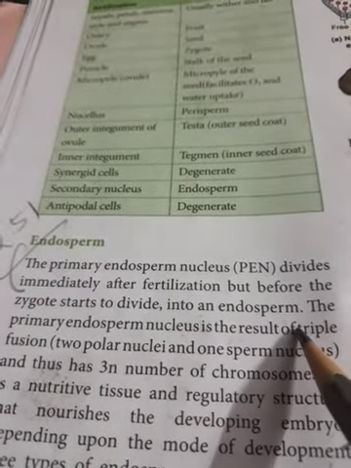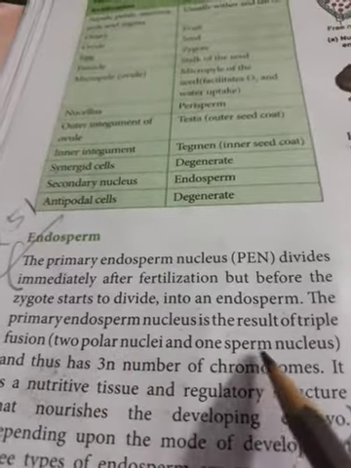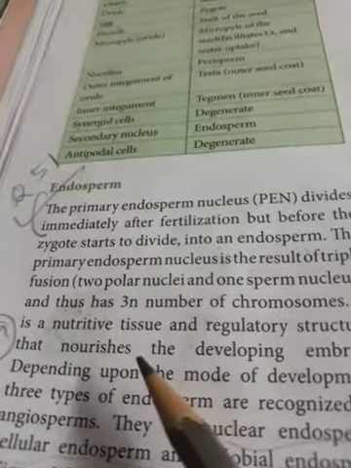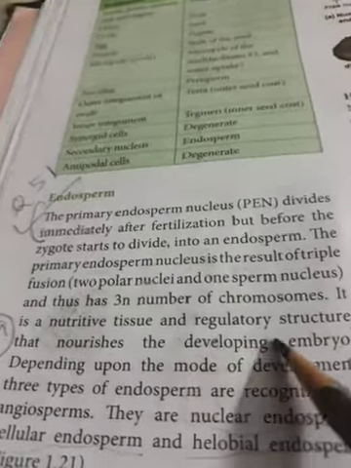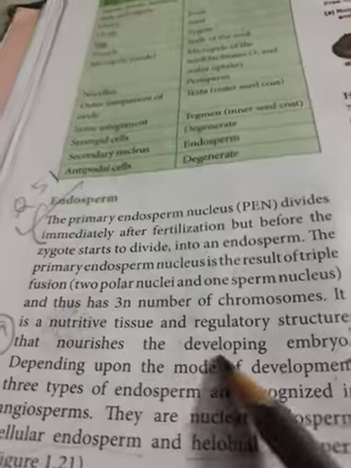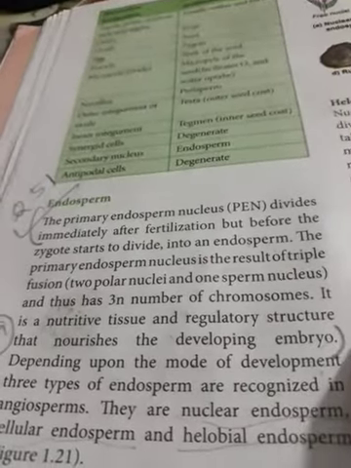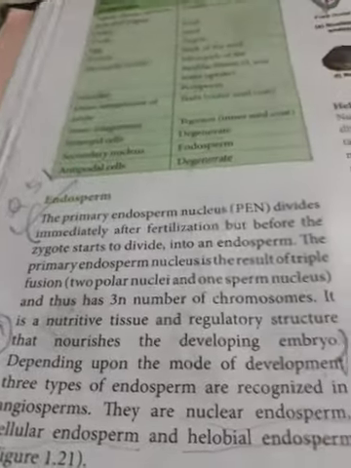The primary endosperm nucleus is the result of triple fusion, we know that one, and thus it has 3n chromosome number. It is a nutritive tissue and regulatory structure that nourishes the developing embryo. Till here you have to say. For that question number 39.